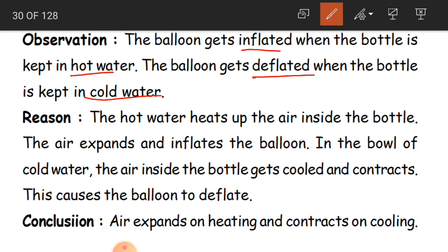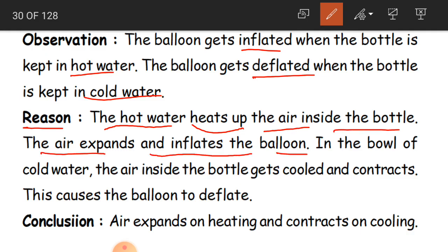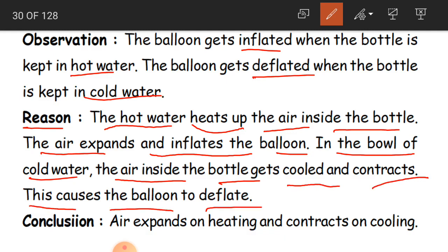Clear? Now, what is the reason why this is happening? The hot water heats up the air inside the bottle, and the air expands and inflates the balloon. And in the bowl of cold water, the air inside the bottle gets cold and contracts. So this causes the balloon to deflate. So what is hot water going to do? It is going to heat up the air which is inside the bottle, and because of that the air is going to expand, it is going to increase in size, and it is going to fill even the balloon with air.